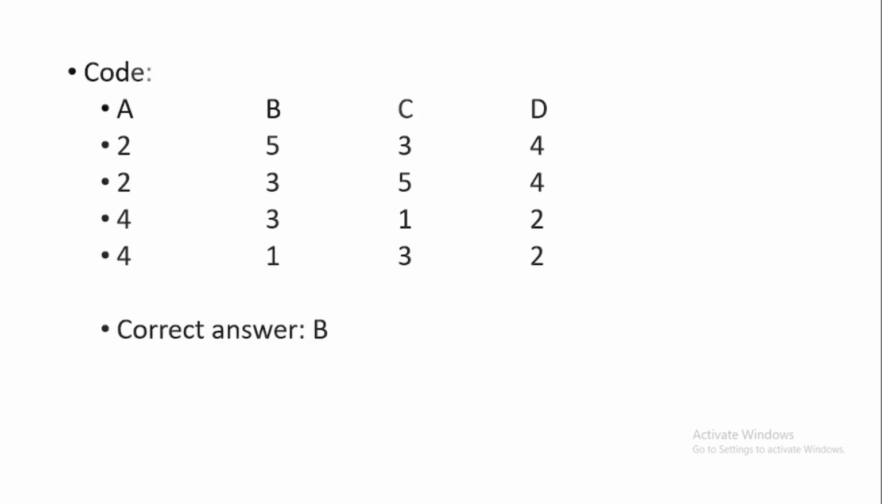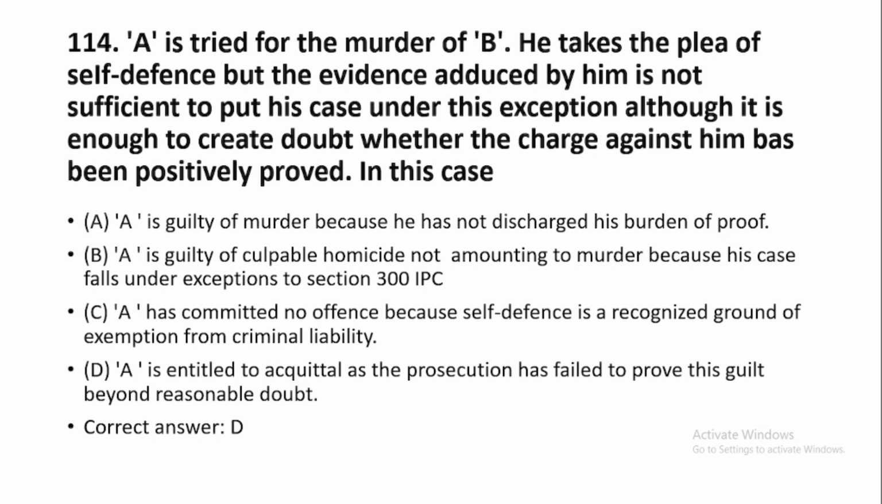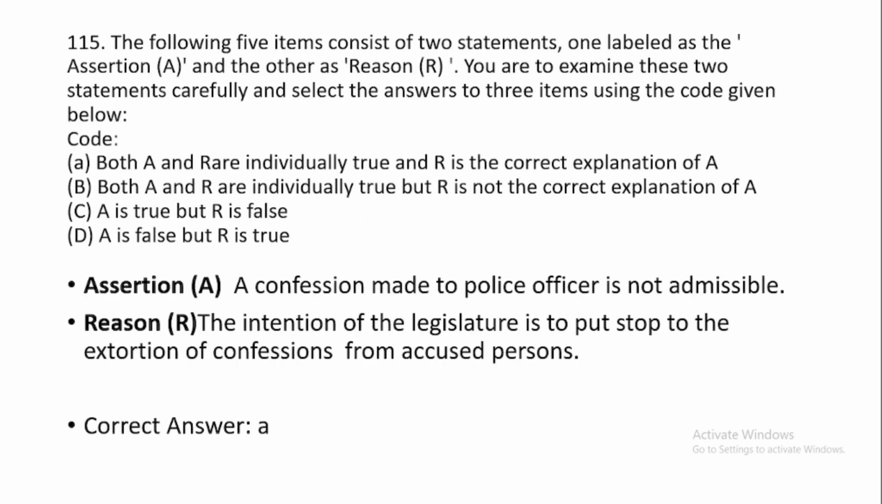Then question number 114. A is tried for the murder of B. He takes a plea of self-defense, but the evidence adduced by him is not sufficient to put his case under the exception, although it is enough to create doubt whether the charge against him has been positively proved. In this case, the correct option is option number D. A is entitled to acquittal as the prosecution has failed to prove his guilt beyond reasonable doubt.